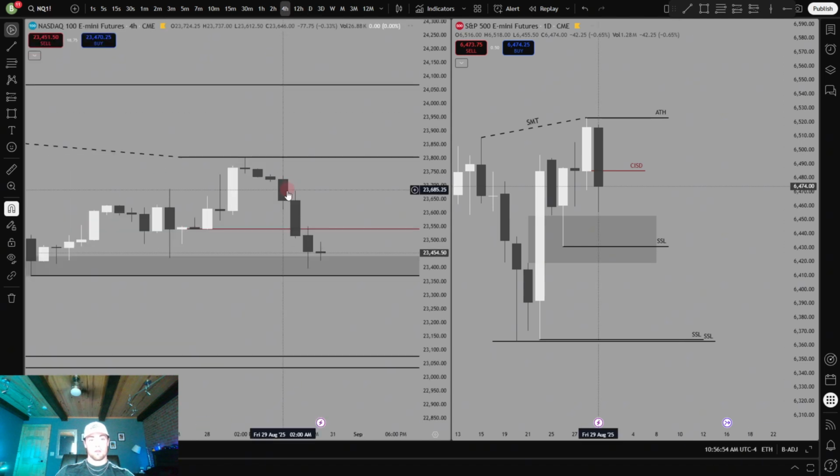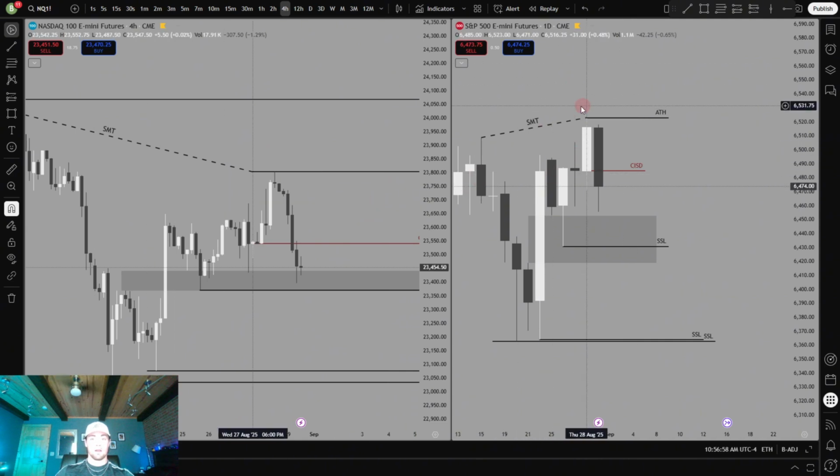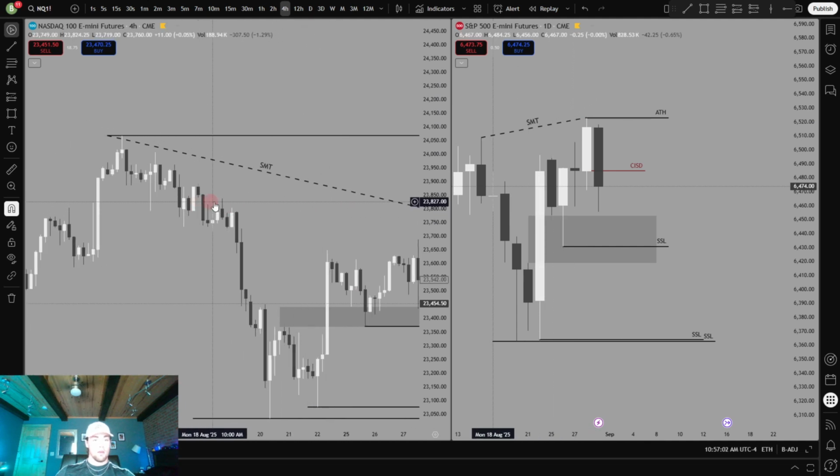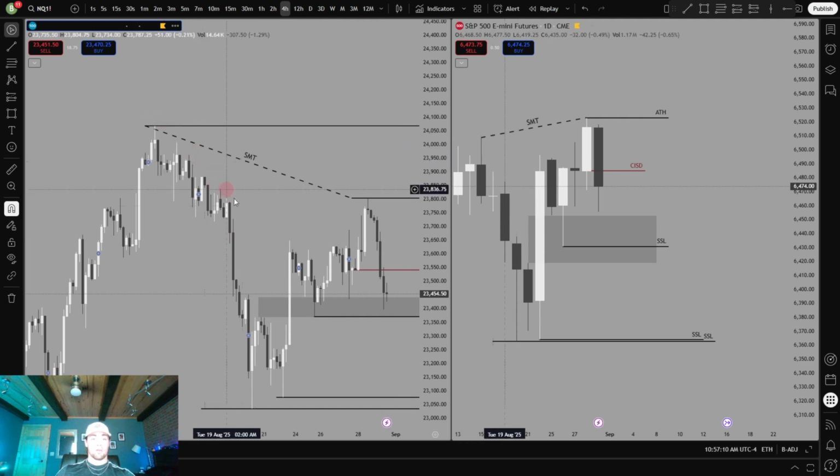Also, just to note on the 4-hour on NASDAQ, obviously ES has taken it all after taking all-time highs, but we have all this low resistance liquidity resting right here. I'm not going to bother marking all that out, but it's there, which is a very strong price target to the upside.